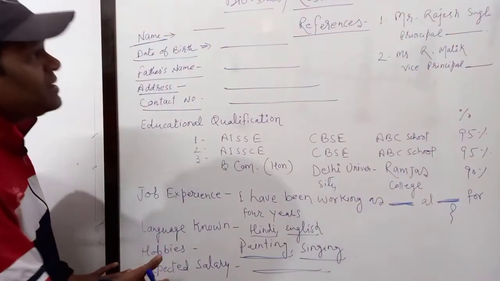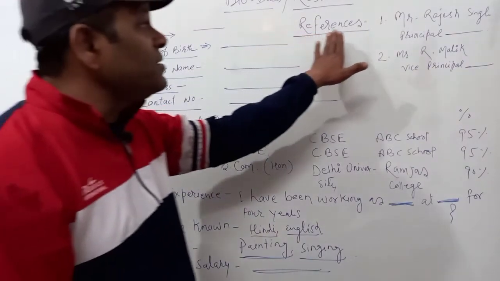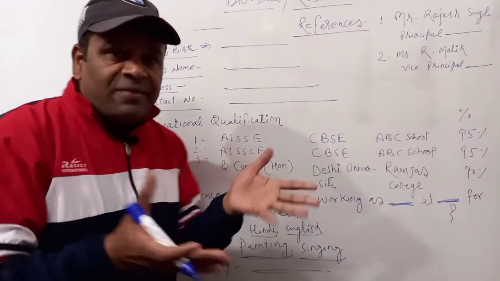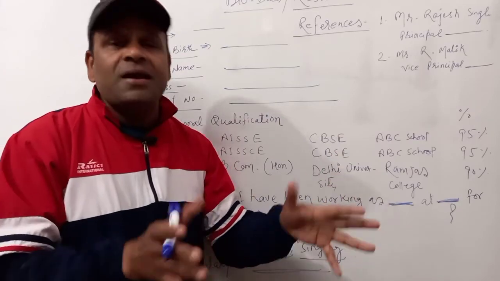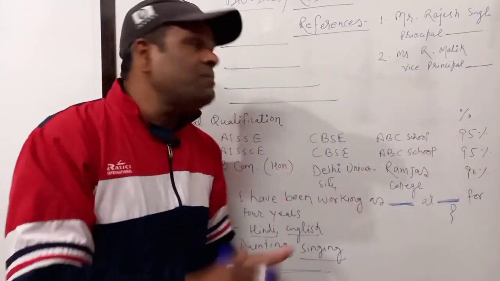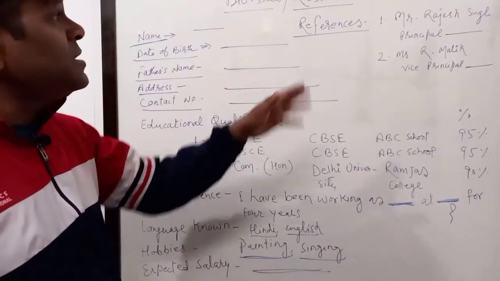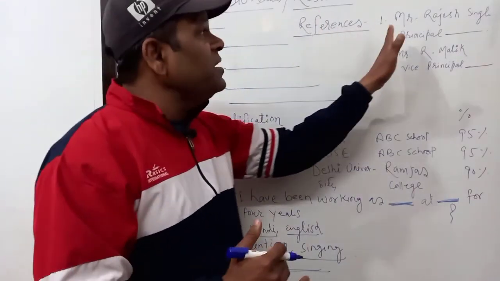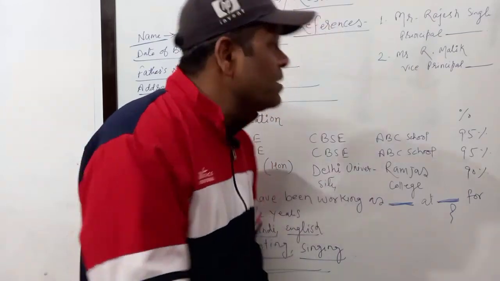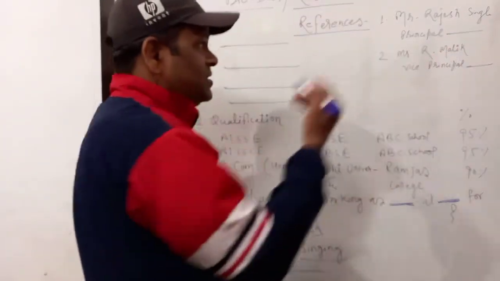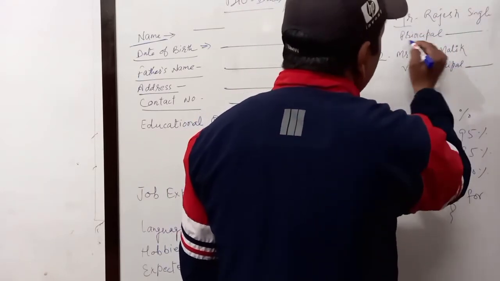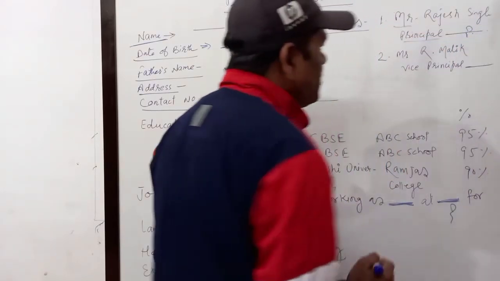After this expected salary, we come to the last point, that is references. References means what? Suppose I am working in a particular place and now I am changing my job from this place to that place. So from this institution where I am working right now, I will be given a reference letter. Suppose I am working in a school as a teacher, so the principal name here I have given is Mr. Rajesh Singh, the principal, and the name of the institution you can write.